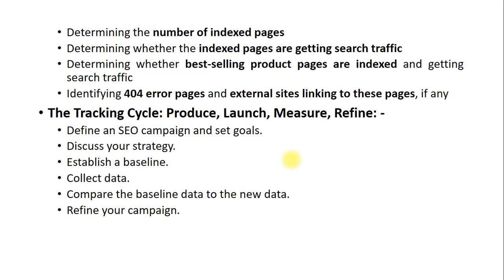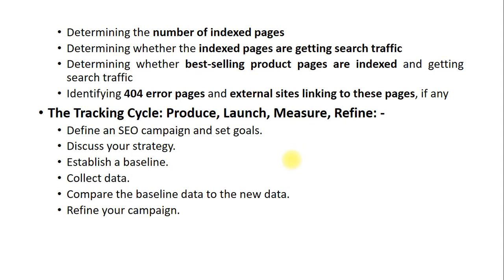Next is the tracking cycle. A tracking cycle is nothing but produce, launch, measure and refine, which means you need to start with the goals of SEO. You need to establish the strategy based on SEO and decide the baseline. Baseline is nothing but the point against which you are going to complete the SEO process.